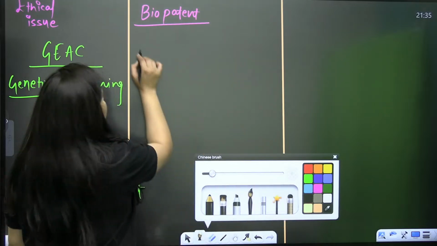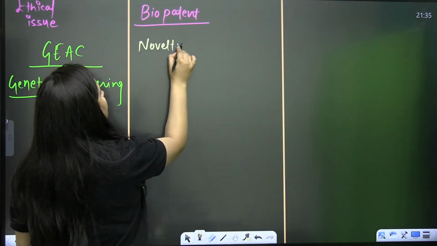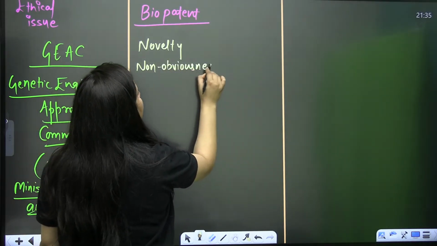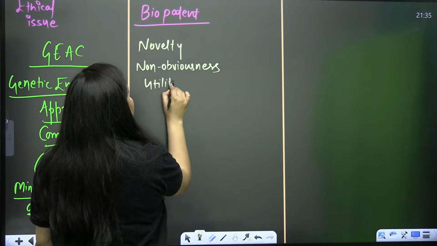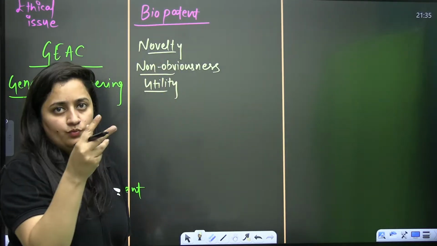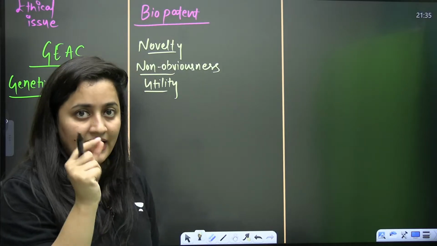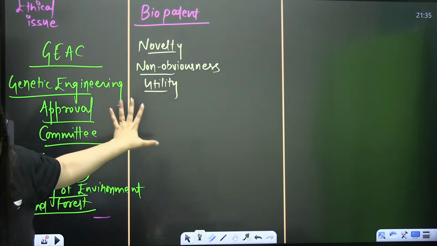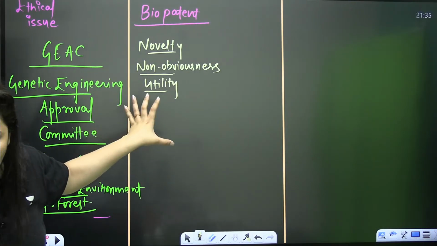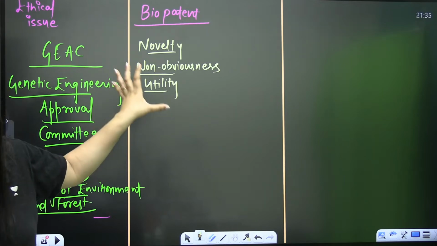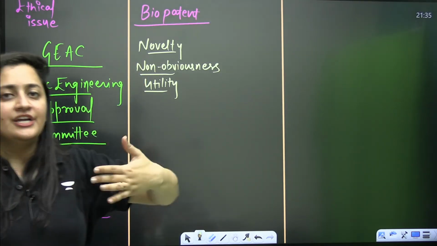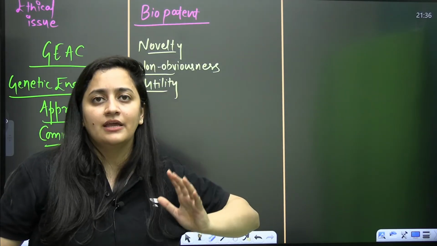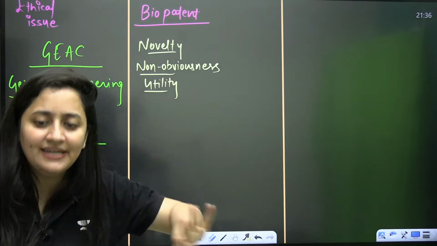What needs to be considered? Novelty, non-obviousness, and utility. If there is anything new discovered by a scientist, on what basis are we going to judge it? That invention should be new. When it is novelty, it means the innovation must be new. It should not be part of any pre-existing research, or you can say it should be completely new.